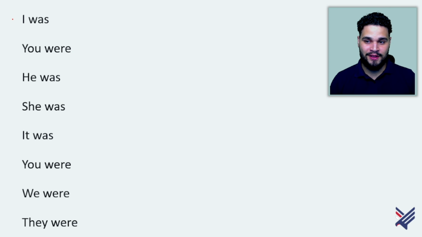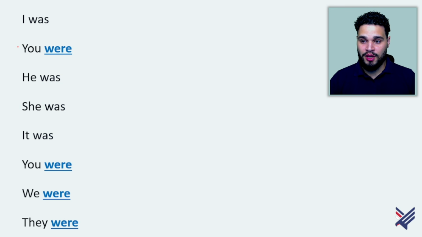We can say, I was, you were, he was, she was, it was, you were, we were, and they were, right? And I'd like you to pay attention to some things. The first is with I, he, she, and it, we use was.